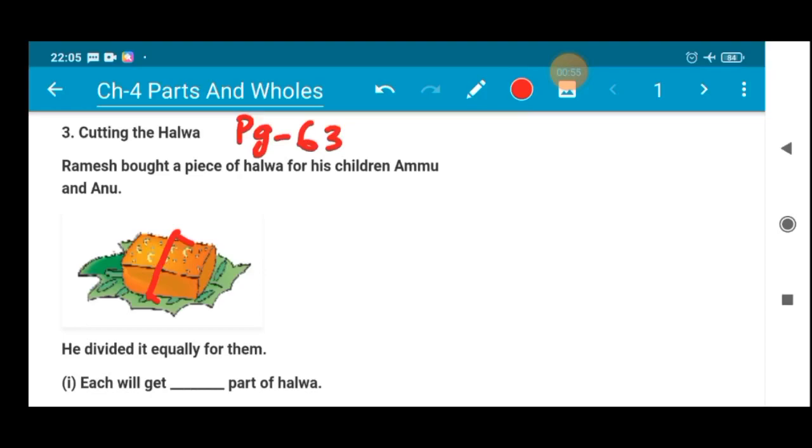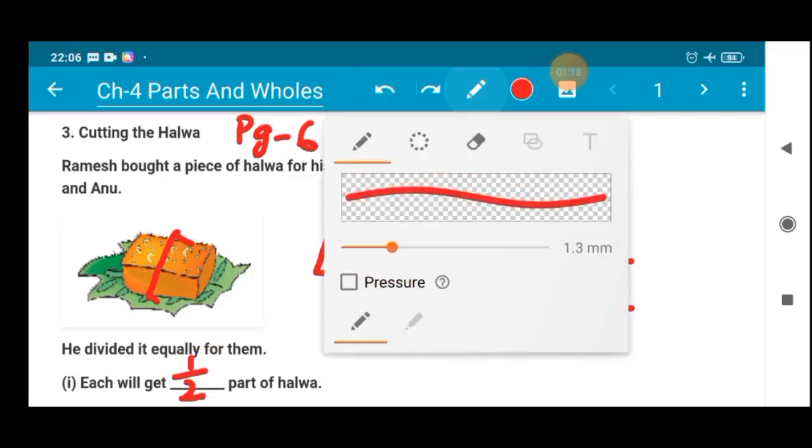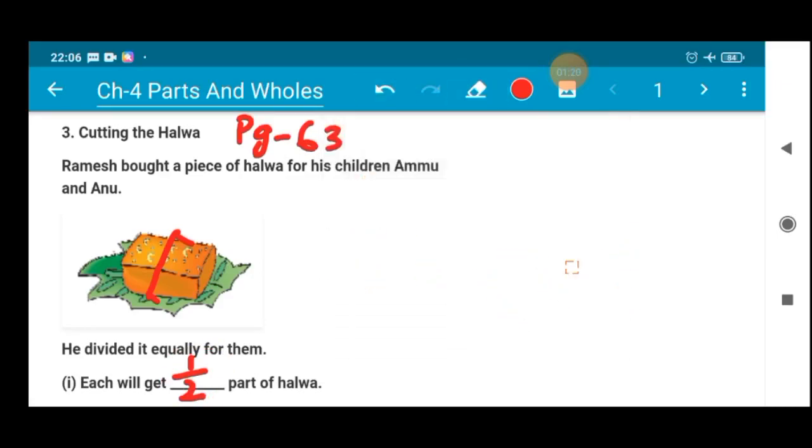Now if he divides this halwa into two equal parts, then what will be the fraction? So each will get 1 by 2 part of the halwa, isn't it? So out of 2, 1 part is given to Amu, 1 part is given to Anu. So this is the first answer. I hope you have understood why it is 1 by 2, isn't it? Alright, then let's proceed to the next topic.